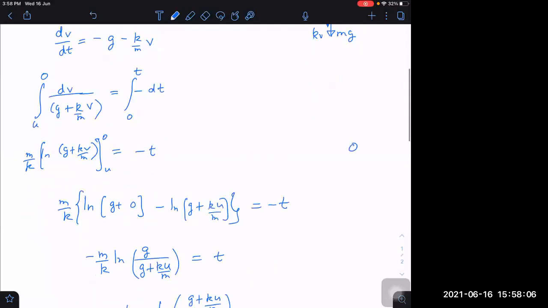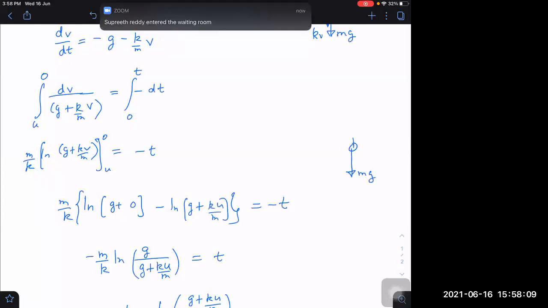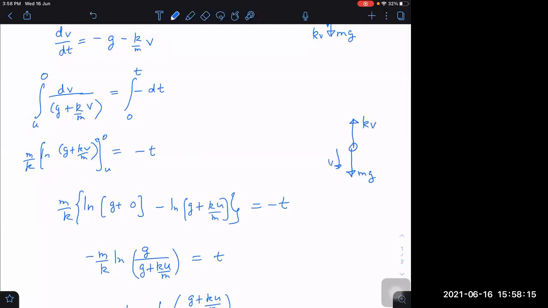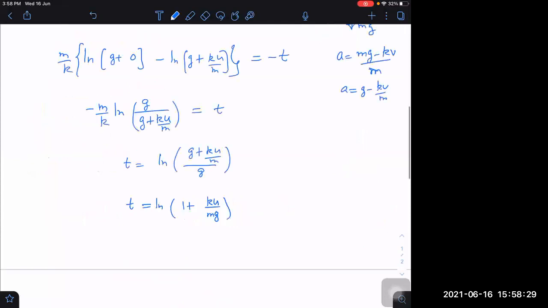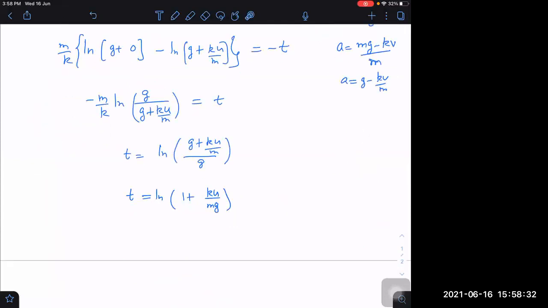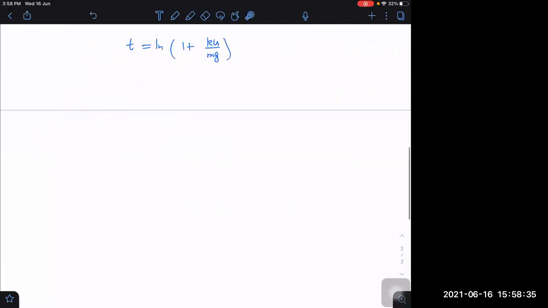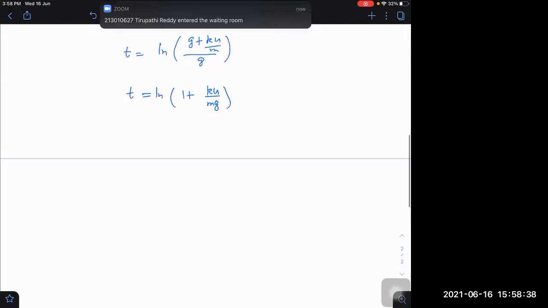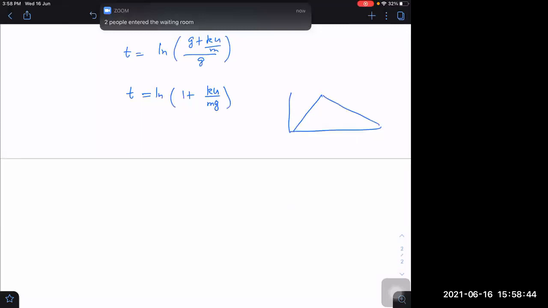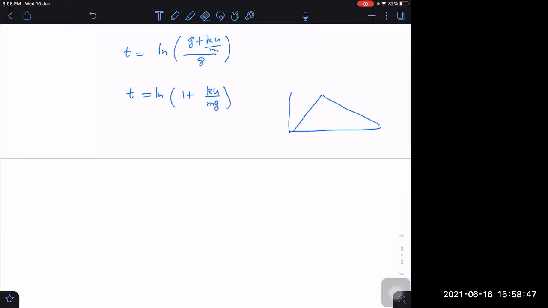While it is coming down, the free body diagram will be mg downwards, and the upward force will become kv, since v is downwards. Then acceleration will be mg minus kv divided by m, which is equal to g minus kv by m. So you can see that acceleration is less during the downward journey. On average, for the upward journey it has more acceleration, but for the downward journey it will have less acceleration on average. Right? You understood this?